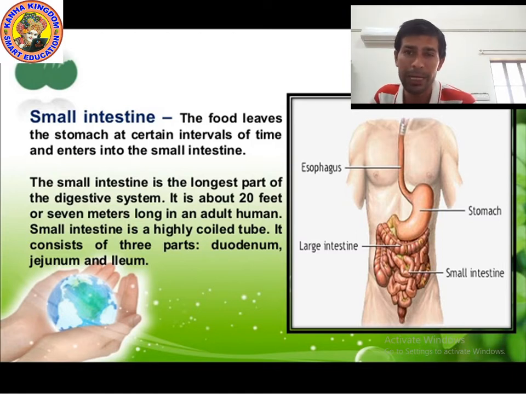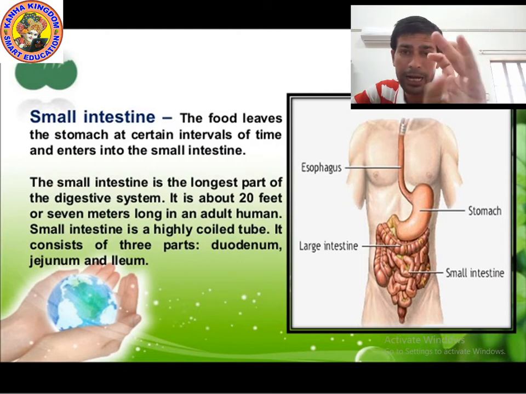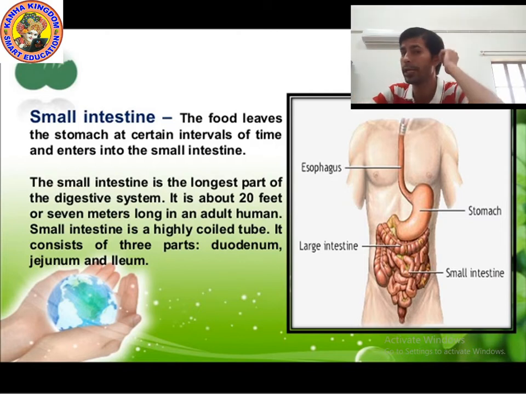Pancreatic juice is secreted by the pancreas. It goes into the small intestine and it digests carbohydrate, fat and protein.